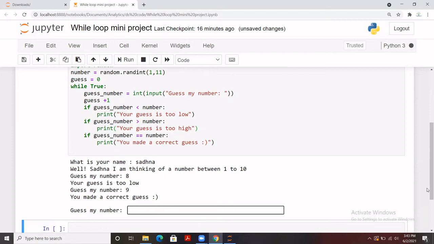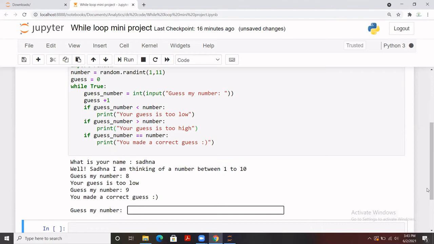Although it keeps asking, I just want to break it. So for example, every time it keeps asking, guess my number, it keeps asking that thing. So what I want, I just want to limit this scenario. For example, the user can make only 4 guesses, not less, not more than this.